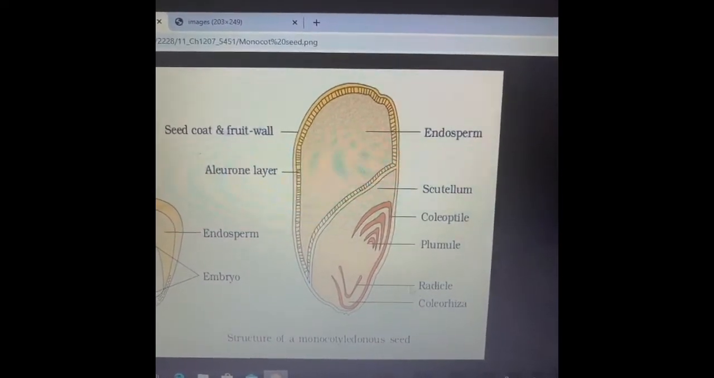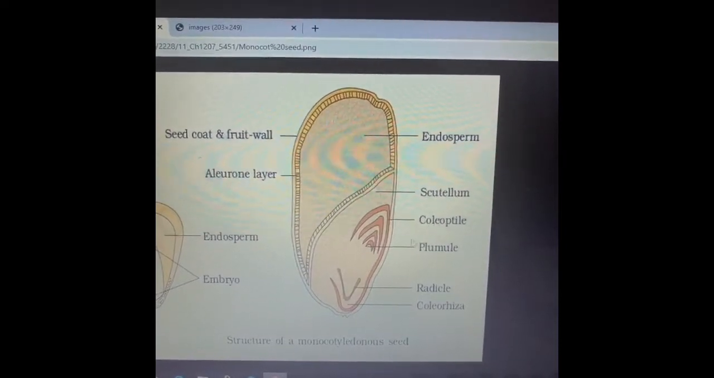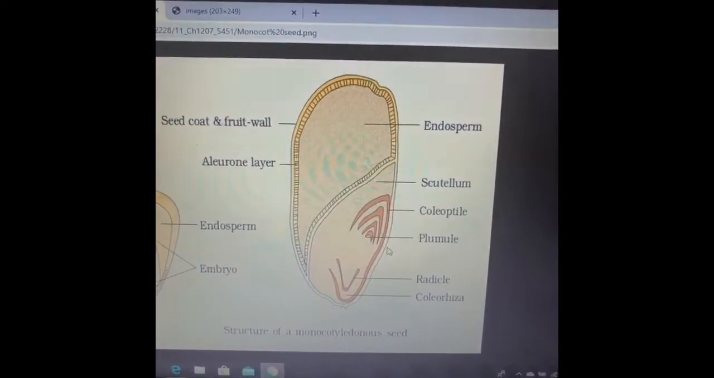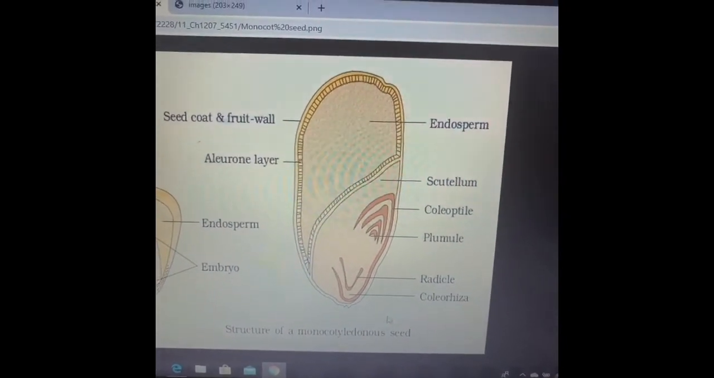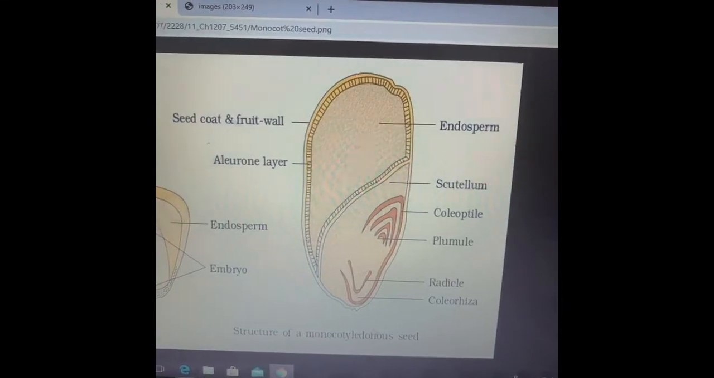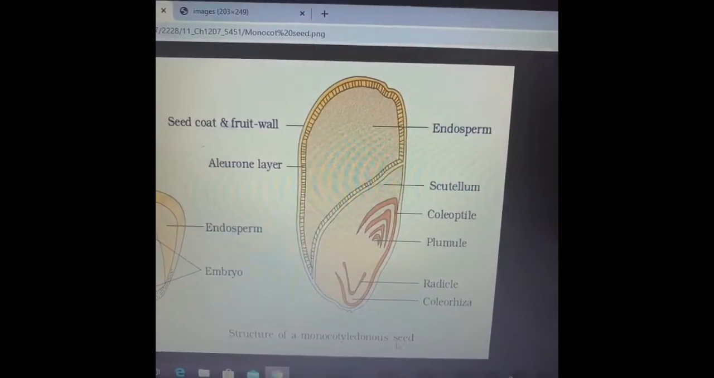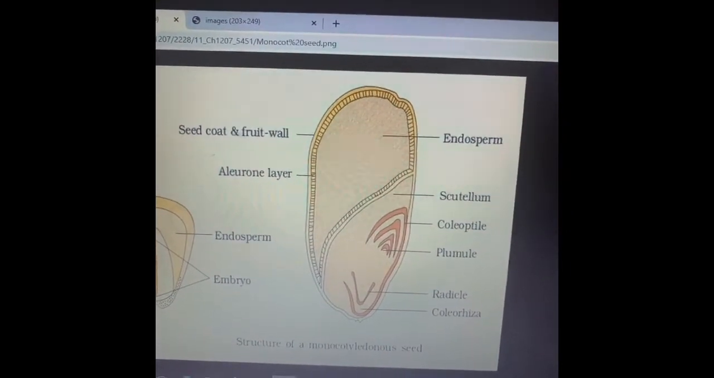During germination, the plumule and the radicle start growing, depending upon what type of germination it is. If it is hypogeal germination, the radicle will come out first. In most of these monocot seeds, it has been seen that the radicle comes out first, and that type of germination is known as hypogeal germination.